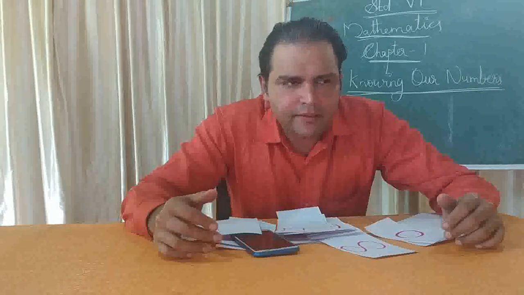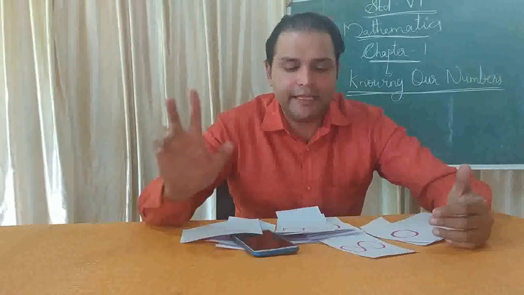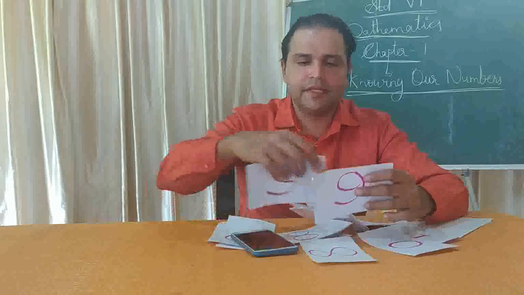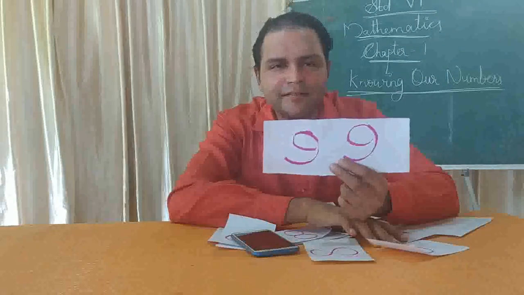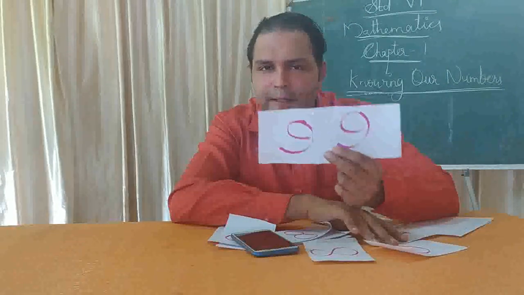Then can you tell me which number is the largest two-digit number? Okay, which one is it? Do you know which is the last two-digit number? Yes, 99. Which number is it? 99. So you can see that 99 is the largest two-digit number.